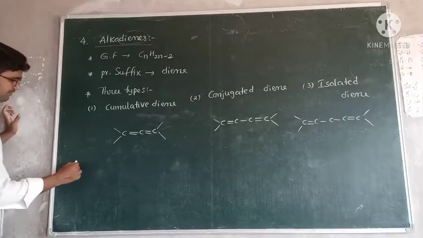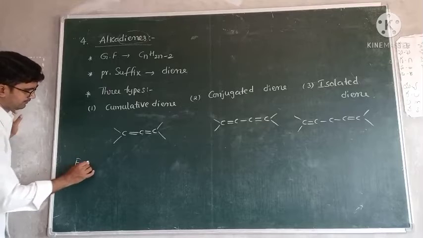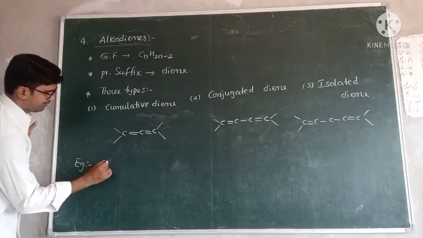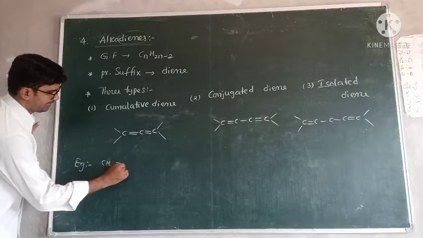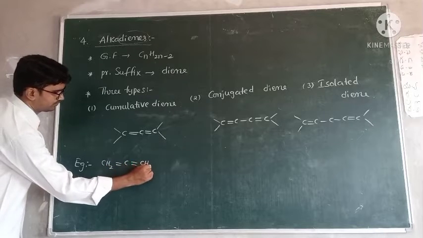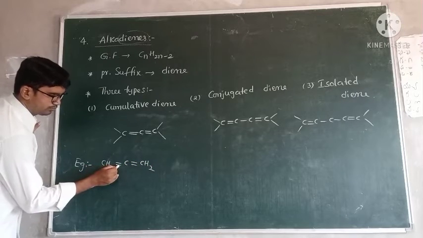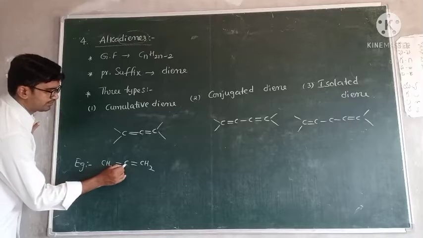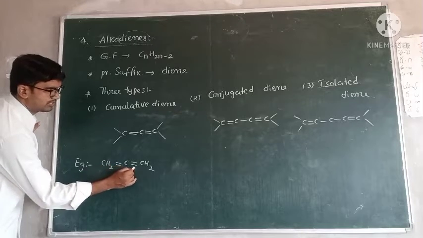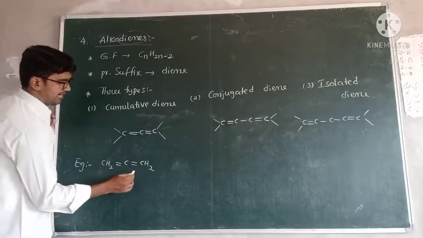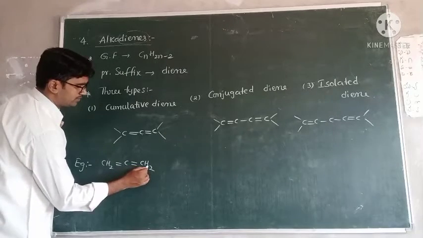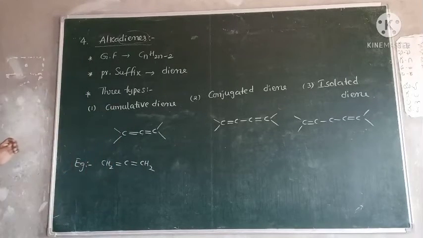Okay. Examples for the alkadienes. Take this type: CH2 double bond C double bond CH2. Here for this carbon, two bonds are there, remaining two are hydrogens. For this carbon, this side two bonds, this side two bonds. Four valence is satisfied. For this carbon, this side two bonds, this side two hydrogens. Then what is this compound's name?